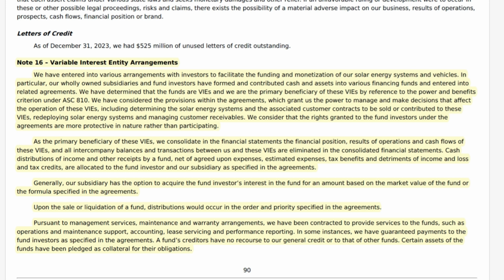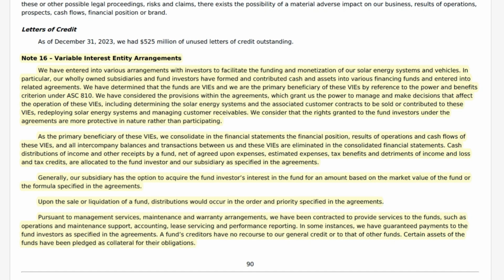But because of the way the contracts are structured, and it looks like it's the profit sharing in particular, these entities, even though they're set up for financing related to solar, since Tesla Incorporated has been determined the primary beneficiary, they're being consolidated into Tesla Incorporated's financial statements.